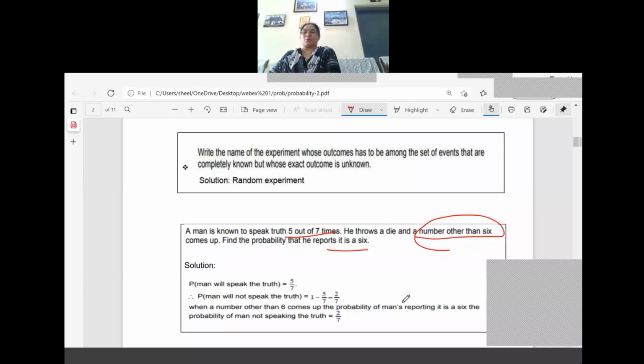So how can we write the steps? Probability that the man will speak the truth is equal to 5 by 7, right? Probability that the man will not speak the truth is 1 minus 5 by 7, equal to 2 by 7. The question asks the probability that he tells it is a 6. That means he is telling a lie. So what is the answer? 2 by 7. The probability of the man not speaking the truth is equal to 2 by 7.